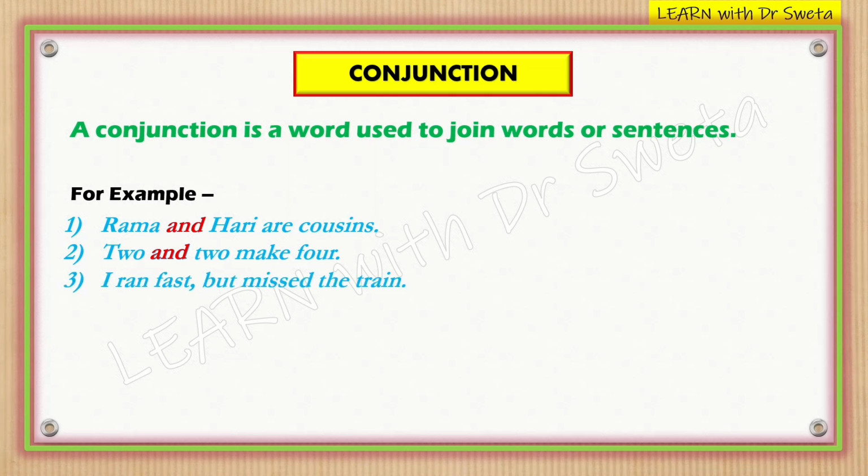I ran fast but missed the train. Here, but is a conjunction that joins two contrasting ideas: the fact that you ran fast and the outcome that you still missed the train.